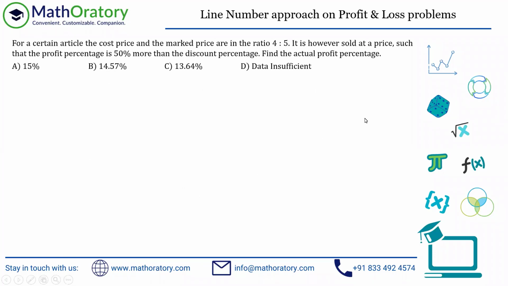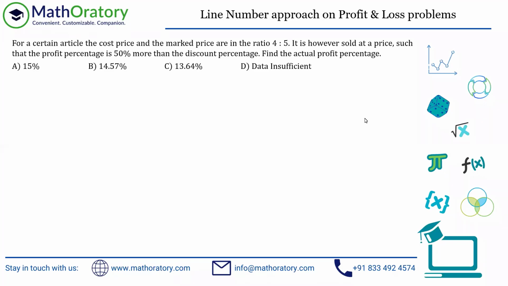Well, we have this question on profit and loss. I'll show you a technique in which you don't have to assume or take any variable at all. You can just map it out on the number line, the cost price, selling price, and mark price, and just figure it out. You'll get the answer. Because everything here is in terms of ratio or percentages, even the requirement, the actual value will not matter at all in this problem.